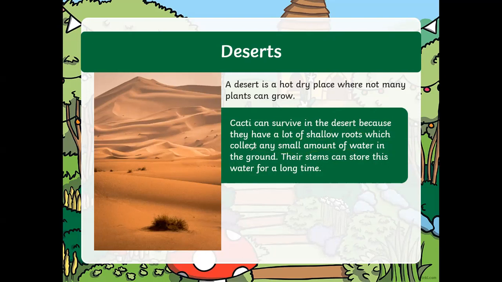So you see, it says here the roots will collect any small amount of water. It's spreading all over, grabbing little bits of water and keeping the water. And where will it store it? It will store it in the stems. It will use the little bit of water for a long, long time, because in the desert it only rains like once or twice a year. They have to maintain it for such a long time.